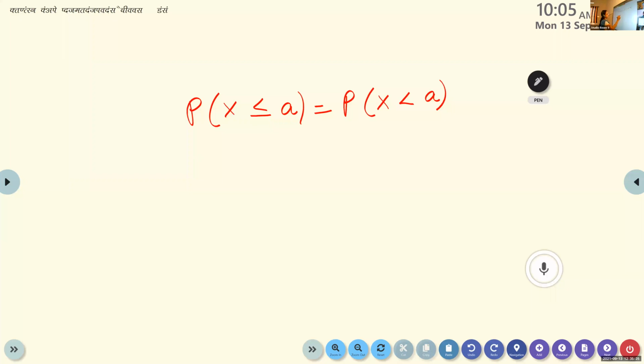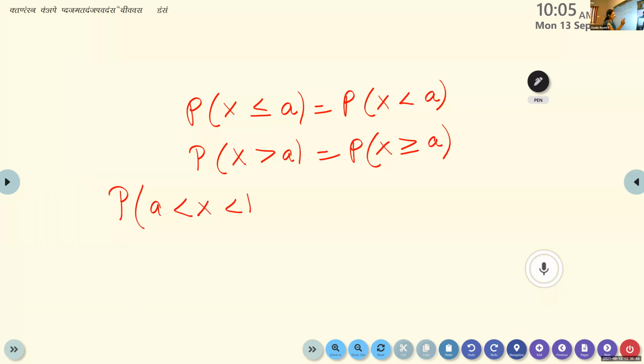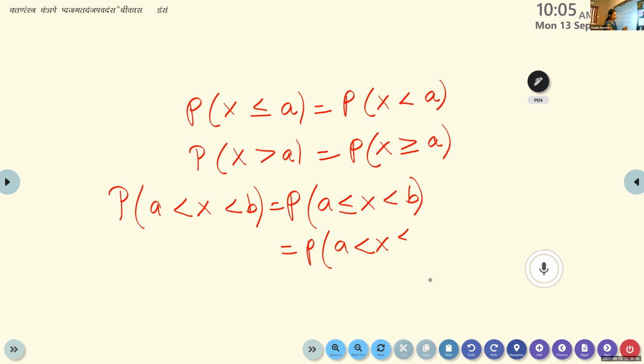Similarly, P of x greater than A will be the same as P of x greater than or equal to A. Similarly, P of A less than x less than B is equivalent to P of A less than or equal to x less than B, which is the same as P of A less than x less than or equal to B, which is the same as P of A less than or equal to x less than or equal to B. That means if you include the endpoint also, the probability will not change. In all the cases, the probability will be the same.